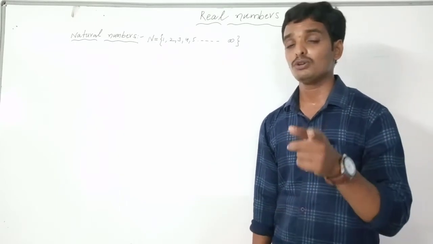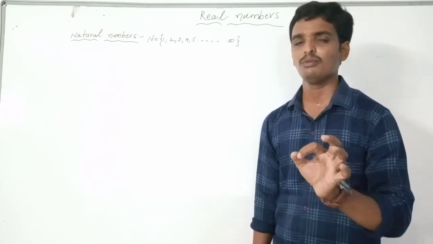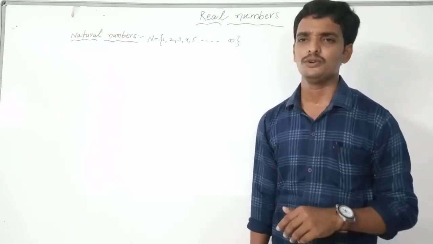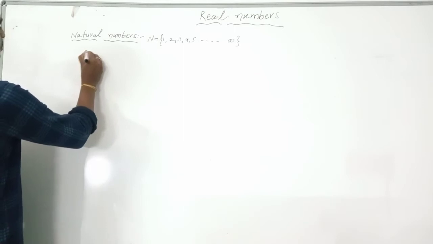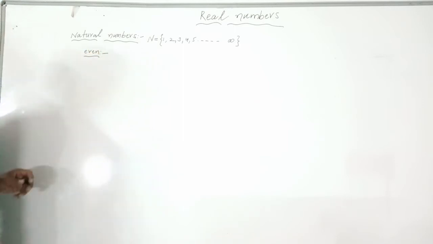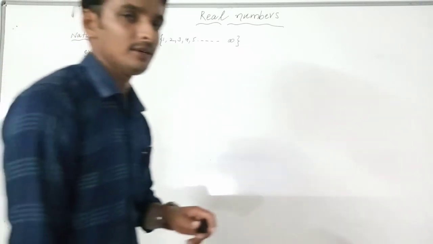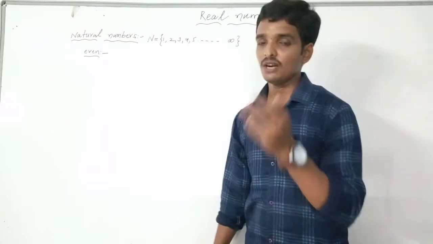If you want to write the definition of an even number, you can write it in your notes. If you don't want to, because you know very well about even numbers, there is no need to write in your notes. So I will ask you one question. What is the general form of an even number? The definition of an even number is that the numbers which are divisible by 2 are called even numbers. I think you know that very well. But I am asking, what is the general form of an even number?